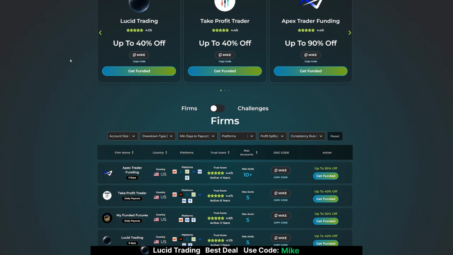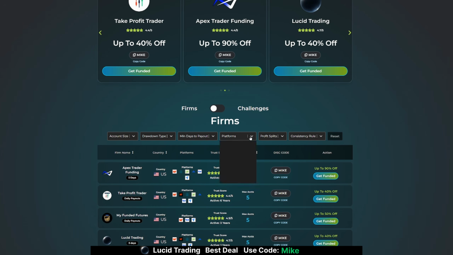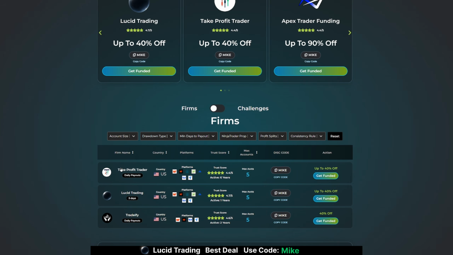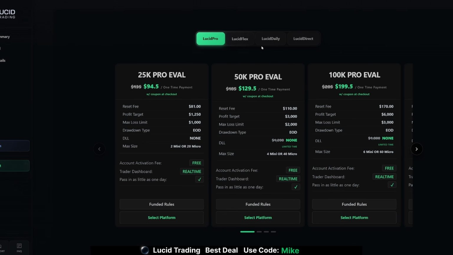And don't forget, you can always go to propfirmmike.com and sort by the prop firms and the challenges. And when you're looking to pick a prop firm, something you may want to consider is go right to the firm and look under platforms. Do they have NinjaTrader prop? The 3 prop firms I trade with that have NinjaTrader prop, well, Take Profit Trader, Lucid Trading, and Tradeify.